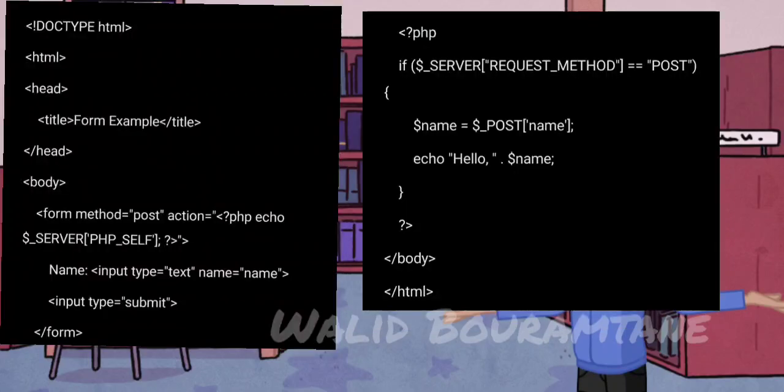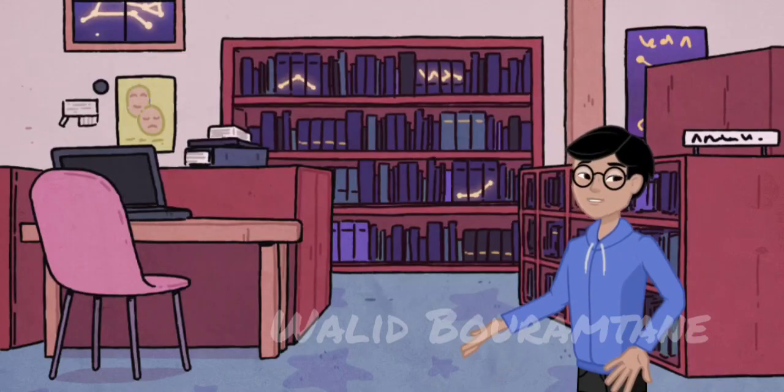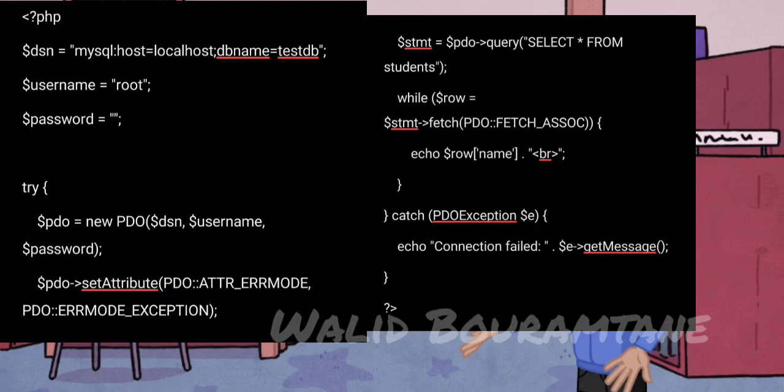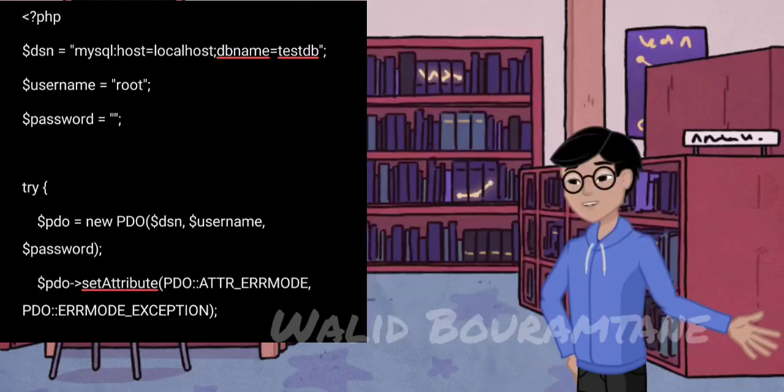Form handling. PHP excels in handling form data submitted via HTTP POST and GET methods. This form collects a user's name and greets them upon submission. Database interaction. PHP can interact with databases using extensions like PDO, PHP Data Objects. This script connects to a MySQL database, fetches data from the students table, and displays it.